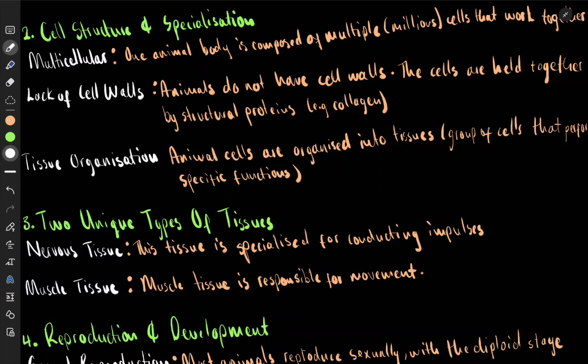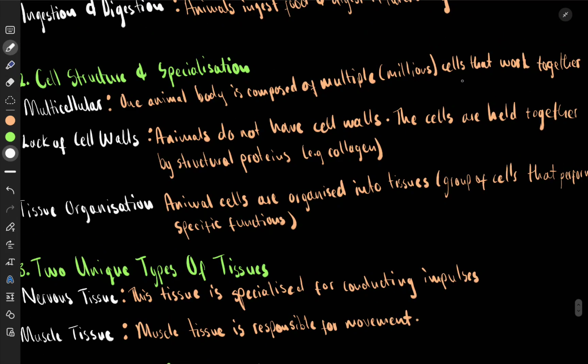First thing is that animals are multicellular, which means that one animal body is composed of many cells. In one body, you will find millions of cells. So that means it is multicellular. Multicellular just means in a body, you will find many cells. They can go up to millions, or just be more than one. Unlike bacteria, where in one body there is one cell. If you kill that one cell, then the body dies. Everything dies. For us, it's not like that.